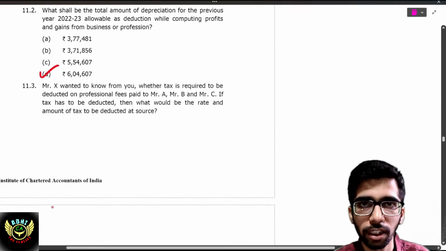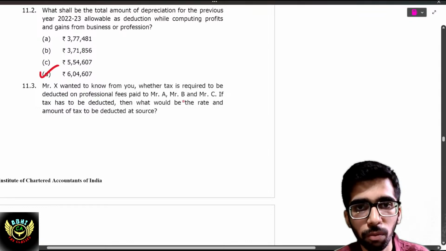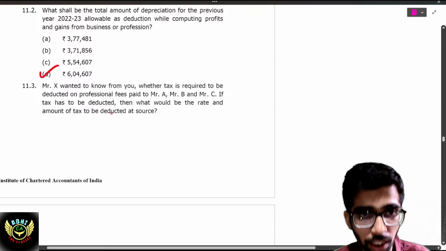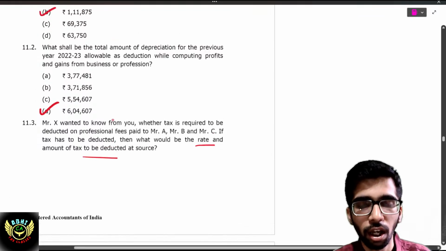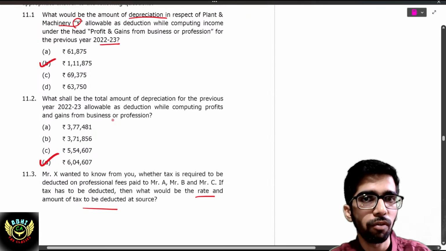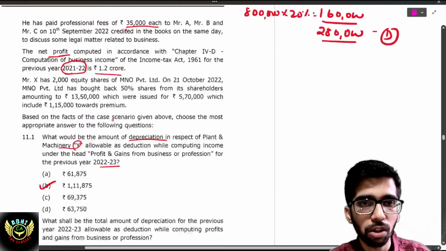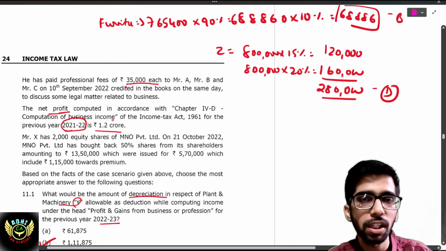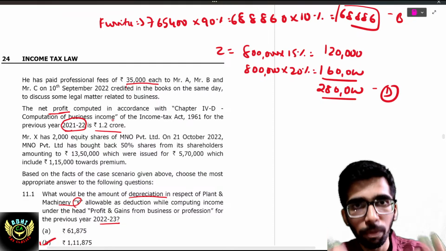Simple. Understood? Super. Mr. X wanted to know from you whether tax is required to be deducted on professional fees paid to Mr. ABC. If TDS is to be deducted, then what would be the rate and amount of TDS to be deducted? Under section 194J, it clearly says that 194J is applicable for those individuals whose turnover in 21-22 is more than 1 crore. In the given question, it clearly says that net profit is 1.2 crore. It is obvious that its turnover would be more than 1 crore.